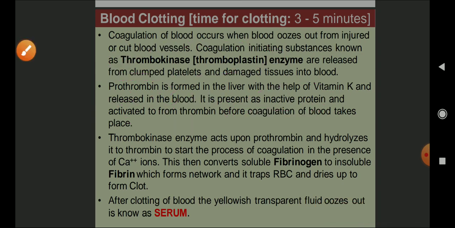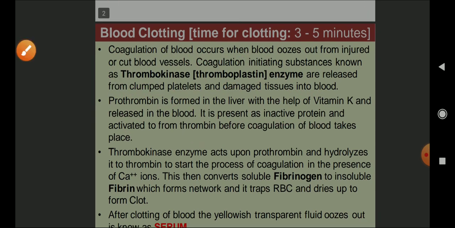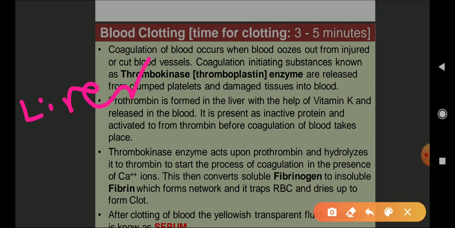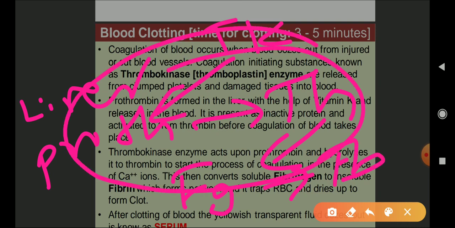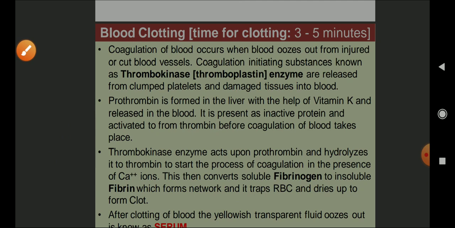So it goes like this. From the liver, what is going to come? Prothrombin. Thrombokinase is going to convert prothrombin into thrombin. Thrombin is going to convert fibrinogen into fibrin. So this is how the blood clotting takes place. I'll show the diagram afterwards.